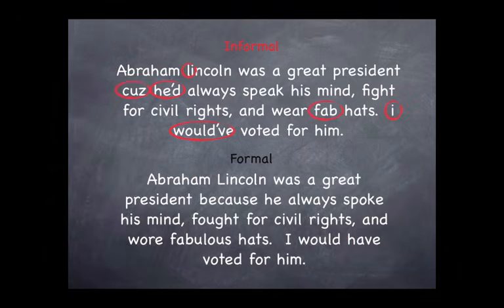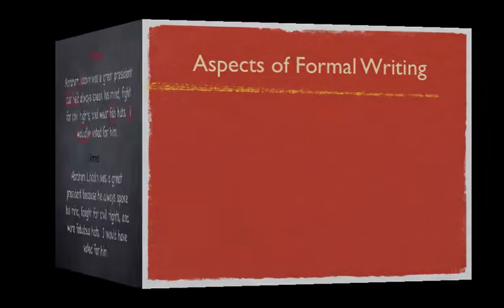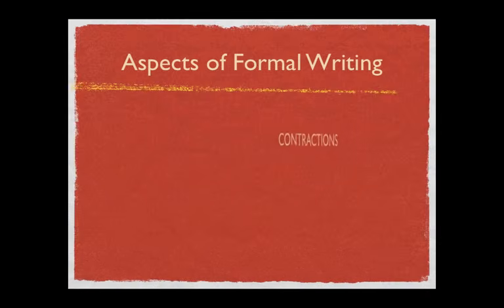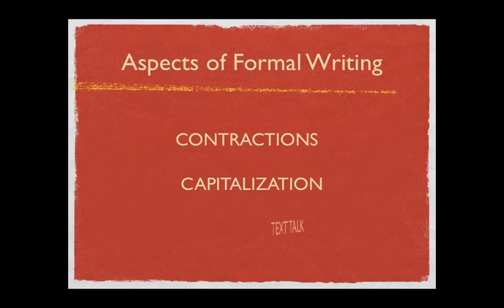Two of the differences have to do with contractions, two of them have to do with capitalization, and the last two have to do with simplified spellings, or what we call text talk. With a little more information about contractions, capitalization, and text talk, you will all have a better understanding of how to make your formal writing different from your informal writing.